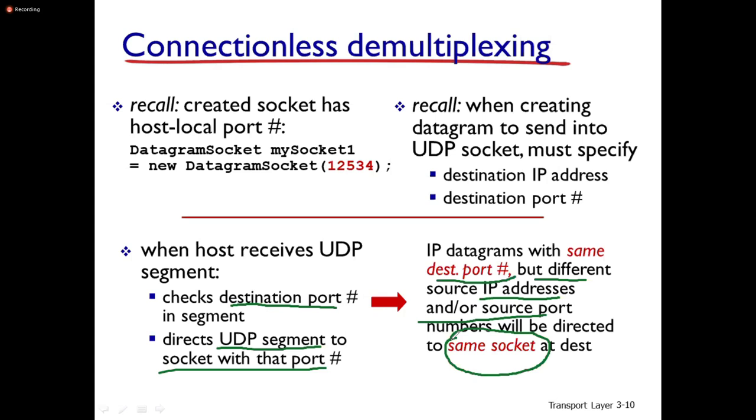Because the destination port number is the same for all such datagrams, all of them are directed to the same socket at the destination.